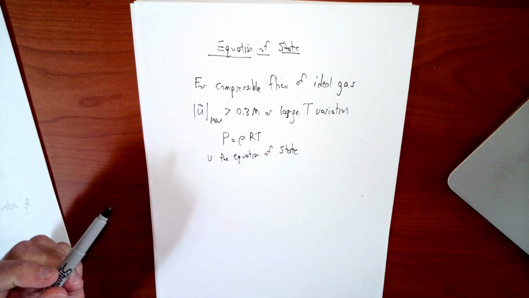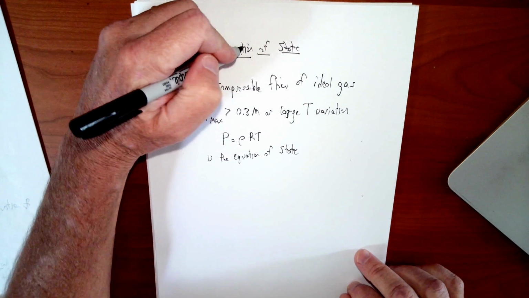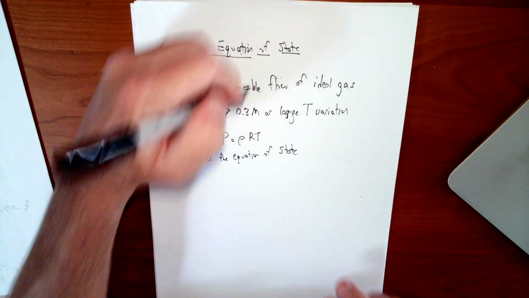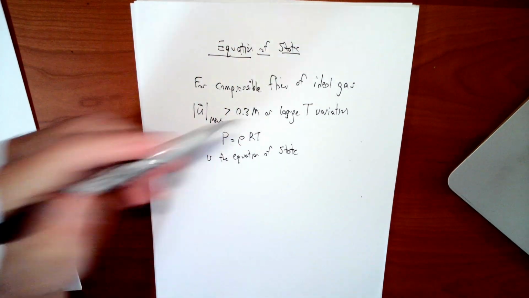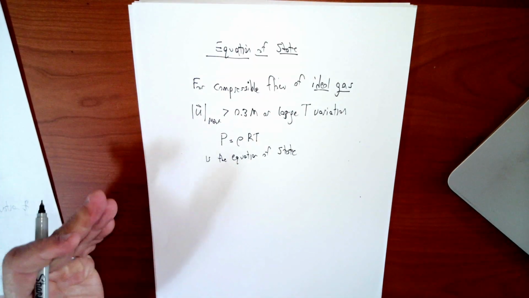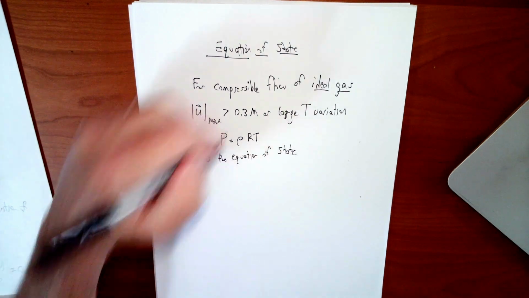Now we're going to develop the equation of state. The equation of state tells us about properties, just related to properties of the fluid. The one you're most familiar with, and the one that comes up the most when it's needed, is the one for ideal gas. Airflow, as we know, is an ideal gas. A lot of fluid mechanics problems in engineering involve airflow, or can be approximated as airflow.